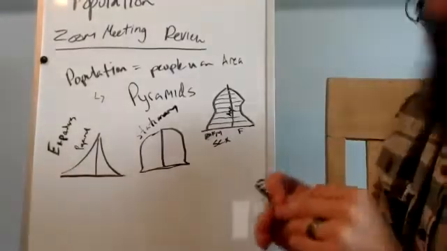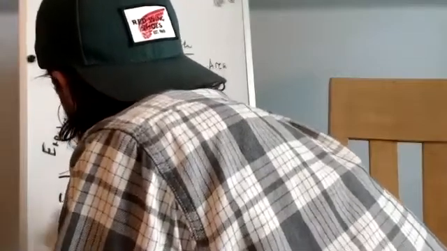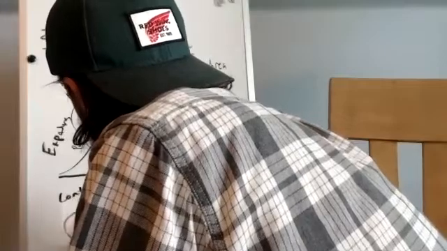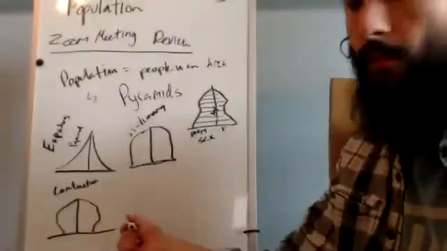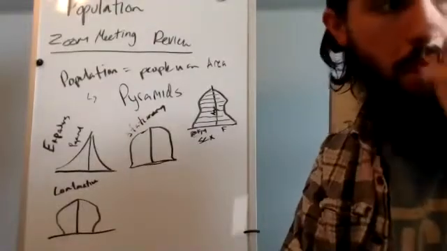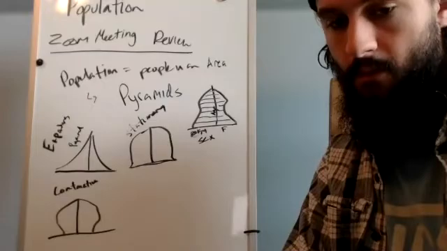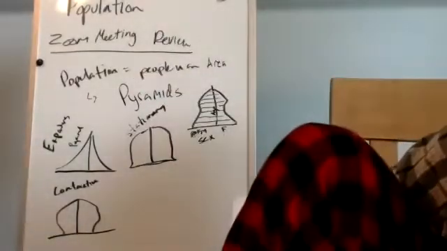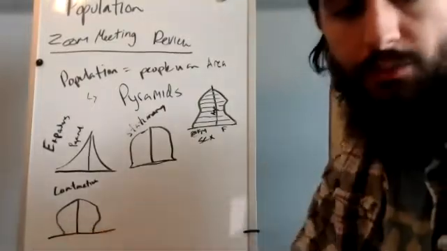All right. And then you have a contractive pyramid. That's where it used to be great, but now it's actually going down a little bit. And guys, what is dropping in this country? What's dropping in this country? Yep, perfect, Anaya. Birth rates. Birth rates are going down, which is causing less kids to be in that low age bracket.